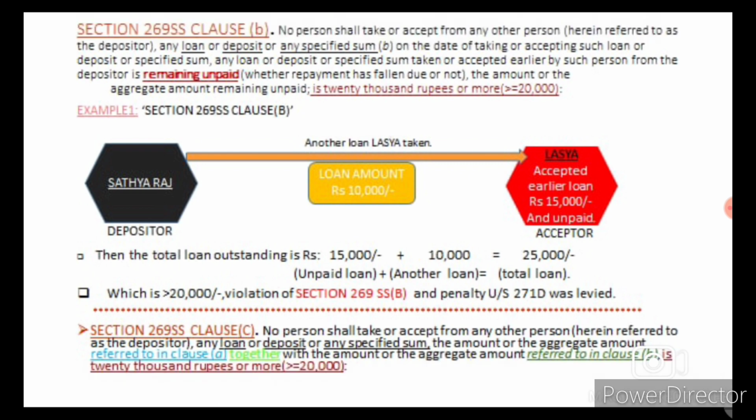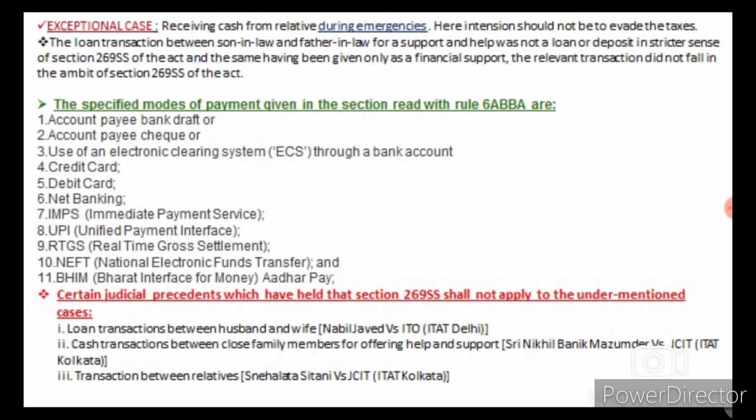Section 269SS clause C. No person shall take or accept from any other person any loan or deposit or specified sum if the amount or the aggregate amount referred to in clause A together with the amount or the aggregate amount referred to in clause B is 20,000 rupees or more.